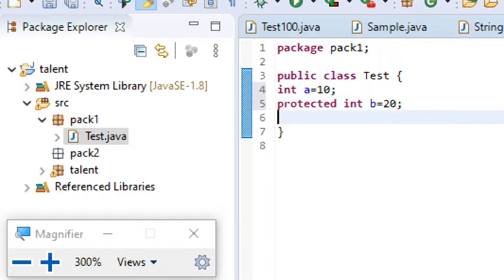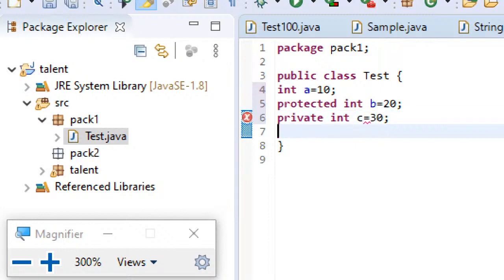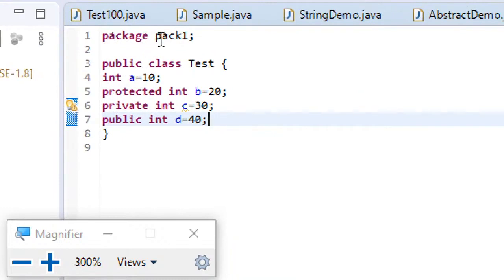Next, private int c equal to 30. And lastly, public int d equal to 40. Just observe this. So what I have done is, I have created a package with the name pack1, and then I just created a simple class, and this class is containing 4 instance variables.